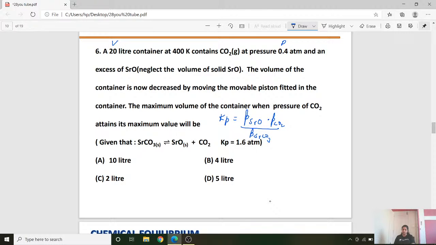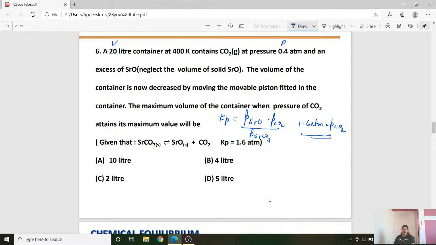We are going to neglect these two because both of them are solid. So whatever Kp, that is 1.6 atmosphere, what is given there is the partial pressure of carbon dioxide alone. So we got the maximum pressure now, that is 1.6 atmosphere.